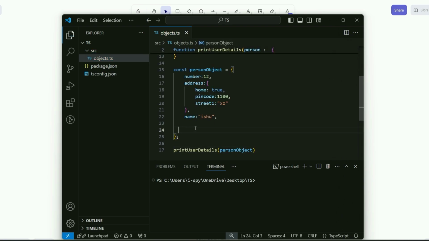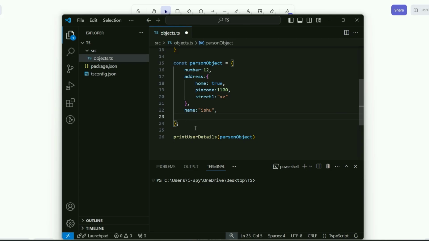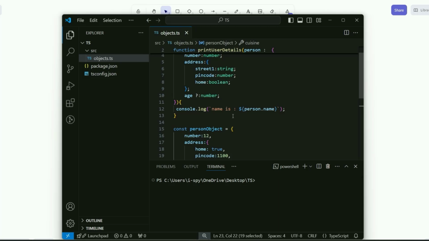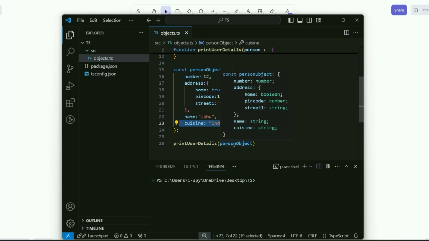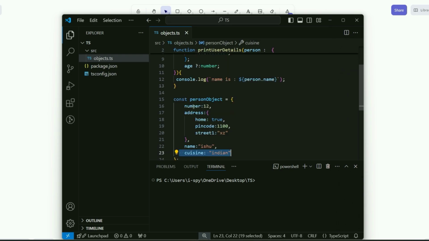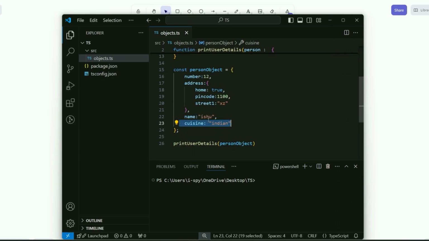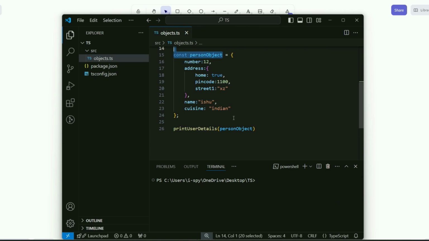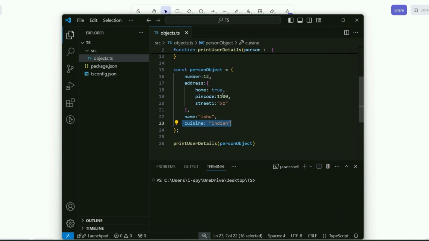But what if I try to add a new value there, maybe cuisine again? What type of cuisine does the user like? I like Indian food. See, if I do it, as we know, this type doesn't accept cuisine, but TypeScript is not complaining now. We don't have cuisine in the type, and we are passing an extra property of an object using a variable, and it is absolutely fine in TypeScript. It is not doing strict checking for you. It is not checking the extra properties you are passing. TypeScript is very much happy.